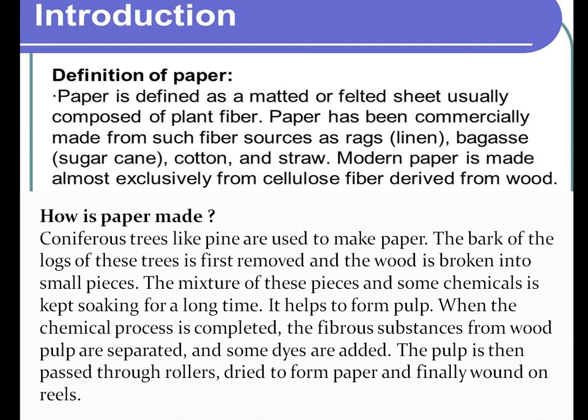Then it forms a pulp. When this chemical process is completed, the fibrous substances are separated from the wood pulp, some dyes are added, and then it is dried to form paper. In this way, paper is made.